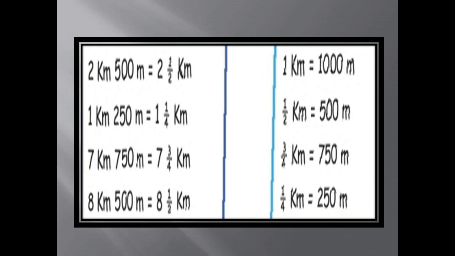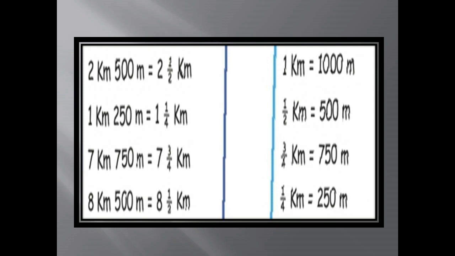Let us know what is kilometer. Kilometer we already studied in Term 1. Yes, in the last session also we studied what is meant by kilometer in the measurement chapter. That is 1 kilometer equal to 1000 meter. We already know 100 centimeter equal to 1 meter. Then half kilometer equal to 500 meter. We have to calculate in that. That is 3 by 4 kilometer equal to 750 meter. 1 by 4 kilometer equal to 250 meter.